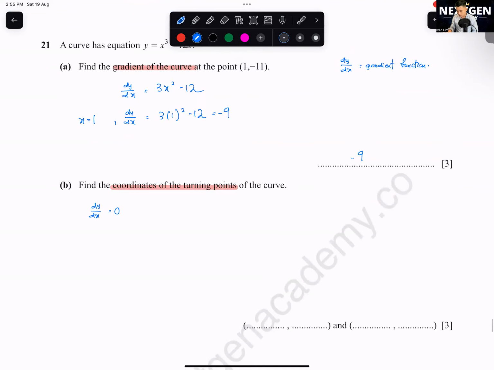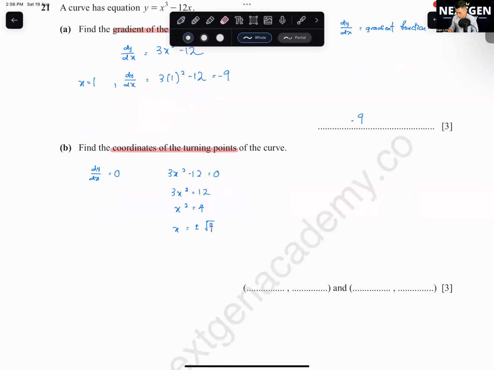We already calculated dy over dx, which is 3x squared minus 12. We put equals to 0. Solve for this one. 3x squared equals 12. X squared is equal to 4. X is equal to plus minus square root 4. So you got two answers, which is x equals 2 and x equals negative 2.